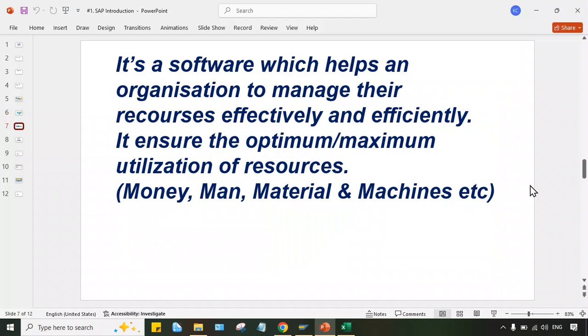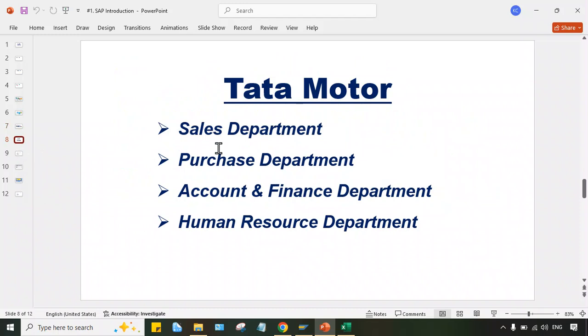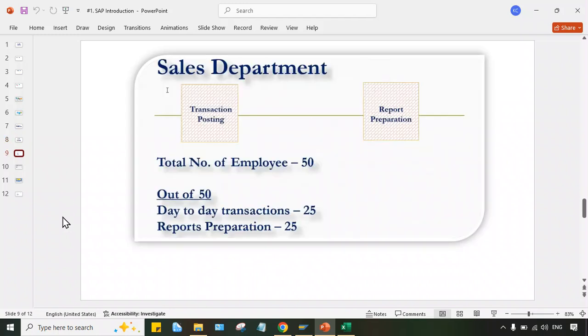Now I'll quote a very simple example so that you will have a perfect understanding. Here I have quoted the example of Tata Motors. Instead of Tata Motors, you can take the example of any other organization as well, Tata Steel, Tata Chemicals, or any other organization. In Tata Motors, look at here, I have written sales department, purchase department, account and finance department, HR department. So these are the major departments. Out of these four departments, take the example of any one department. I have taken the example of the sales department.